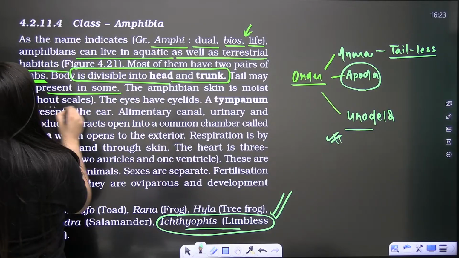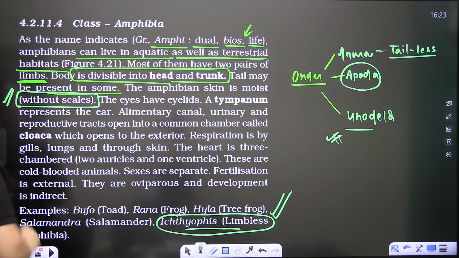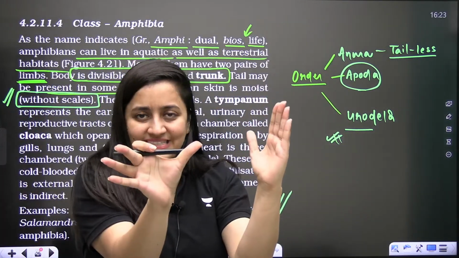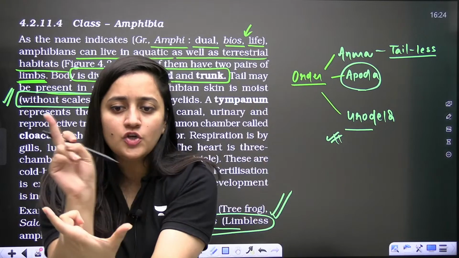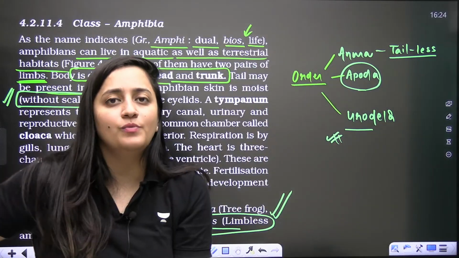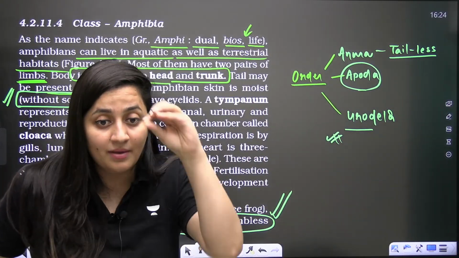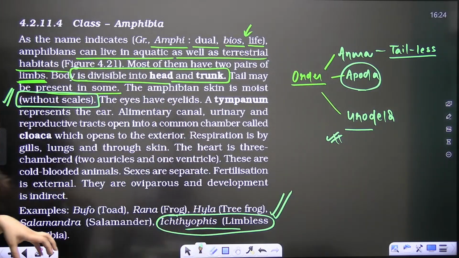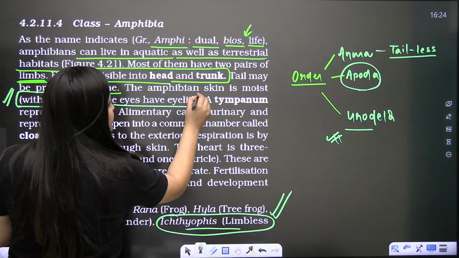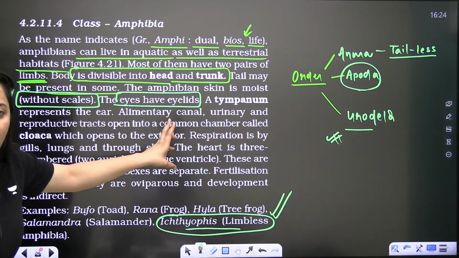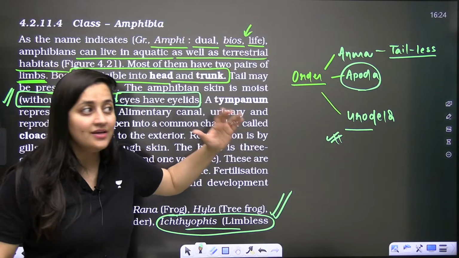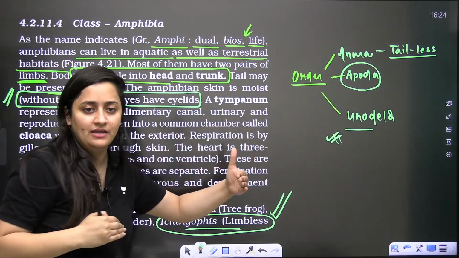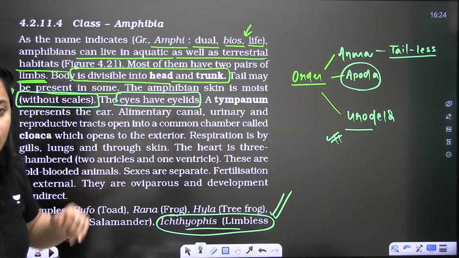Amphibian skin is going to be moist, so no scales are present. This is important. Cyclostomata, no scales. Pisces, scales are there. Amphibians, no scales. That is how you need to make the note. Whatever points I'm mentioning right now, please note down. Clear? So eyes have eyelids. This is the first time we are going to talk about it. Now you can see the evolution. The characters are getting better. We are moving from simplicity to complexity so that they can survive in an efficient manner.